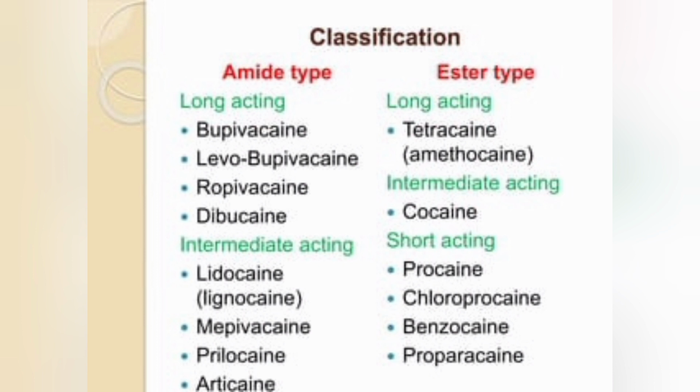Regarding local anesthesia, they basically block nerve conduction by reversibly binding to and blocking the sodium channel. There are 2 types: ester local anesthetics, which include benzocaine and procaine, and amide local anesthetics, like lidocaine and bupivacaine.